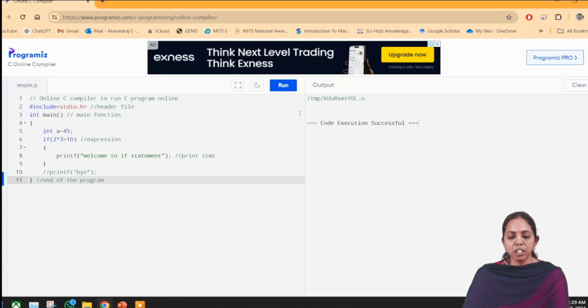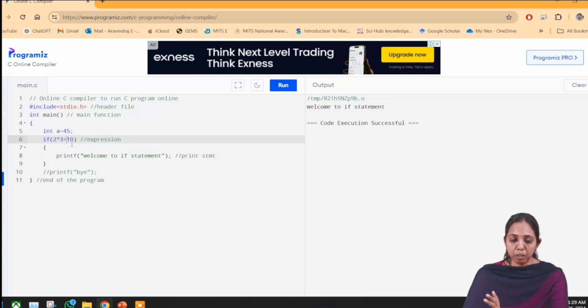So nothing was displayed. If I change that expression to less than 10, then what will happen? It will enter into the if, and it will print welcome to if statement. This is how we can write a condition in an if, like if of a condition. I have written 1 as a condition, 0 as a condition, or an expression we can write, or arithmetic or logical operators we can use like this, and we can make it like an execution of a program.